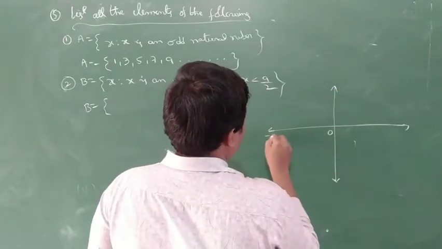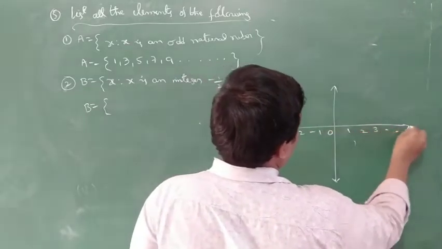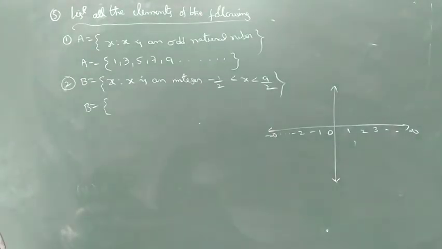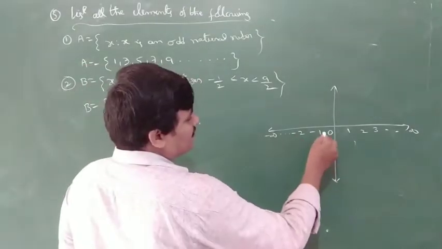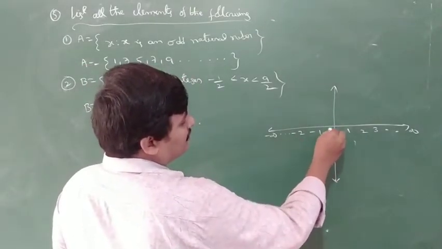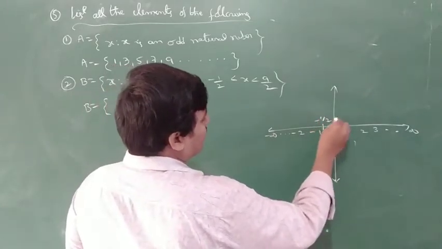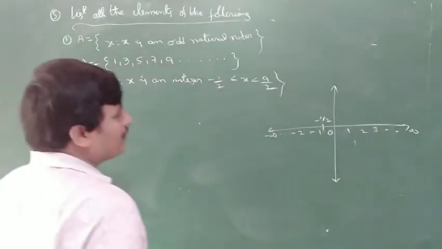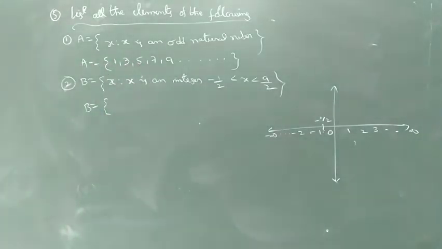On the real line, this is 0. This is minus infinity and so on, minus 2, minus 1, 0, 1, 2, 3 and so on up to infinity. So minus 1 by 2 is equal to minus 0.5. Minus 0.5 is in between minus 1 and 0. So in between we take only integers, negative and positive numbers.